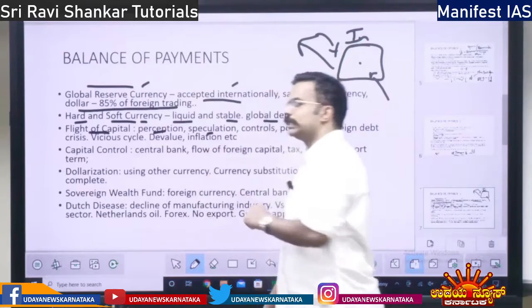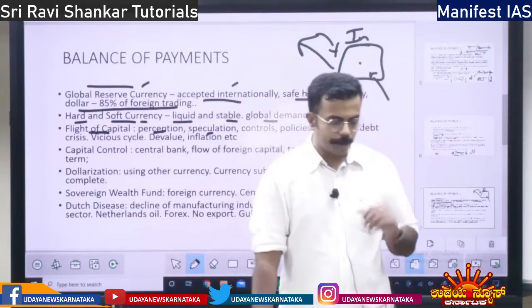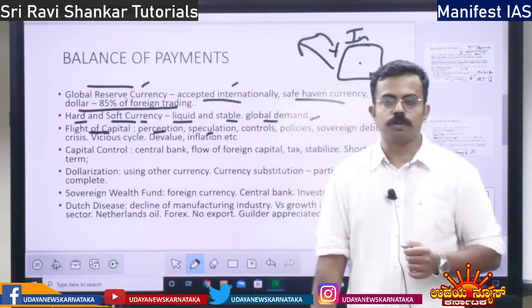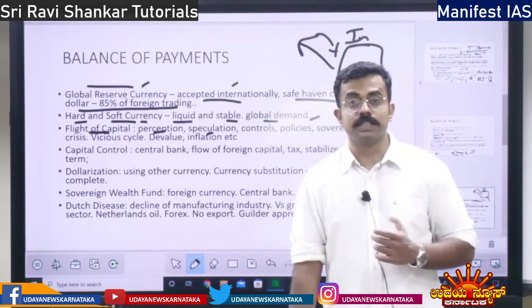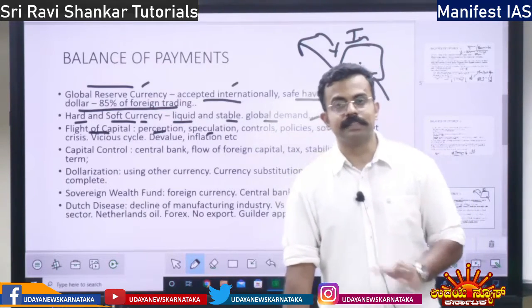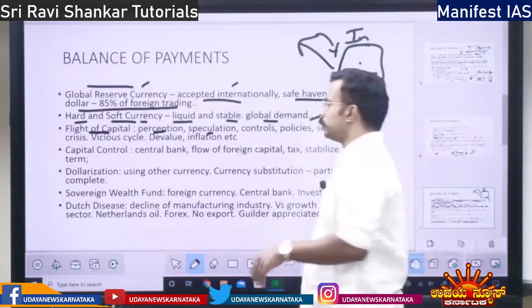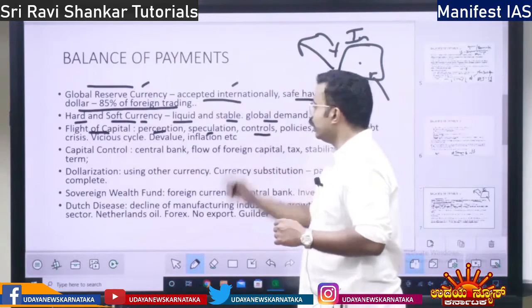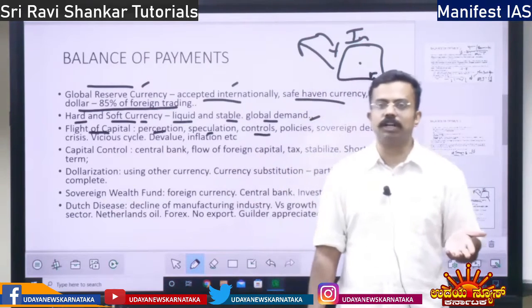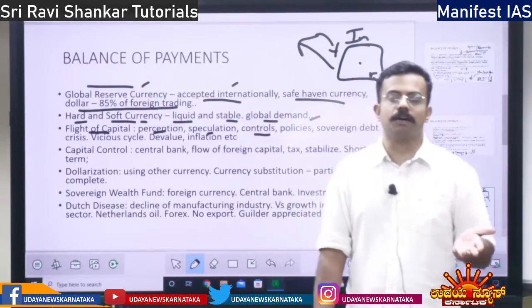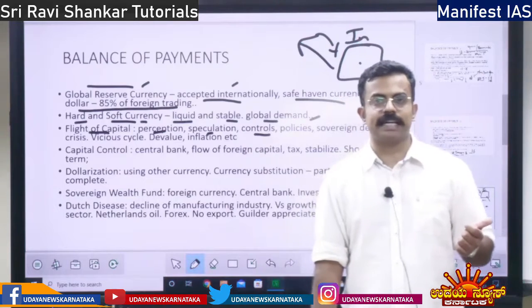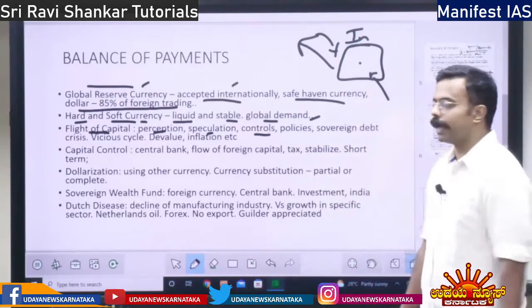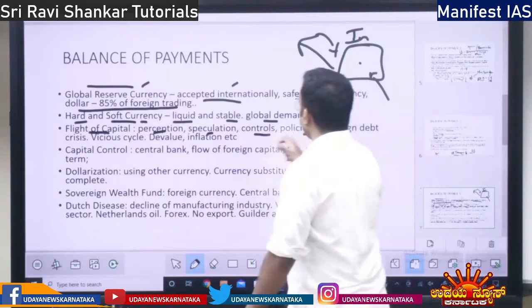And also speculation. Speculation means what? The best example is the Ukraine-Russia war. Just after the war took place, there were a lot of guesses, doubts, wild guesses, and the stock market collapsed. That is speculation. Next, controls. If the government increases control in various sectors of the economy, then also the capital is going to fly out of the country. Then policies.